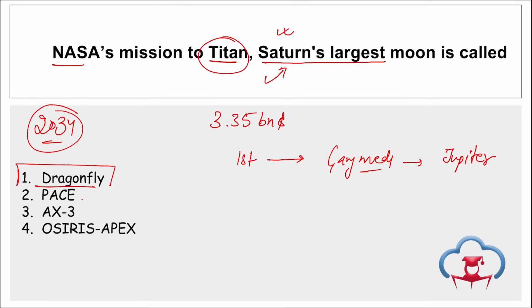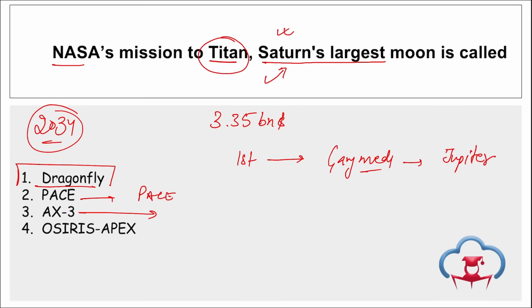Now if we talk about PACE, remember this mission was also launched by NASA, correct? Why was this launched by NASA? What is the main aim of this mission PACE? It is to basically study Earth's ocean, air and climate. What does PACE stand for? Plankton, aerosol, cloud, ocean, ecosystem.